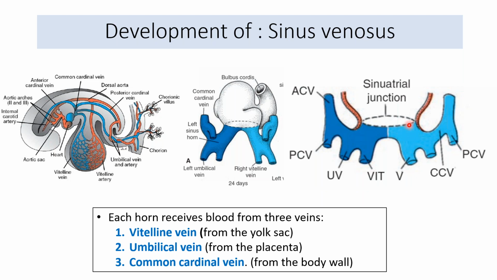So the three venous systems, the vitelline, umbilical, and common cardinal veins, enter each respective horn of the sinus venosus. In this picture, if we see in totality, this is the area of the sinus venosus where these three venous systems are draining the venous blood from the yolk sac, placenta, and body wall.